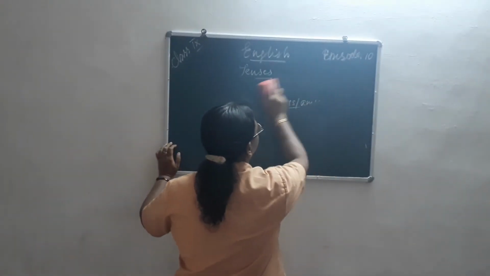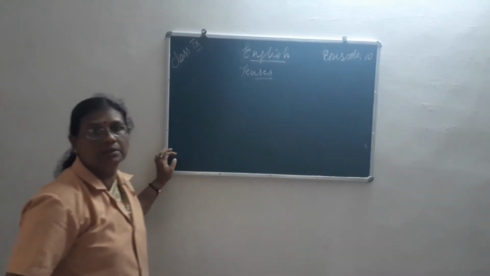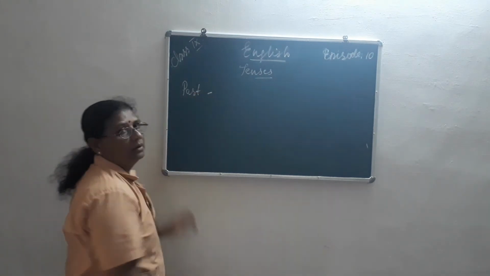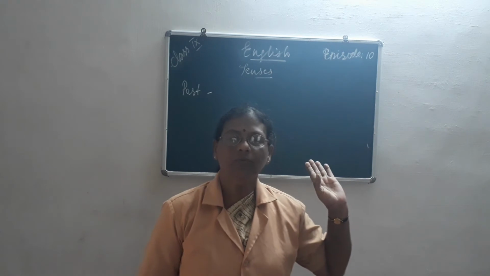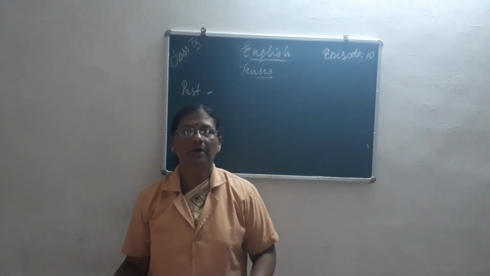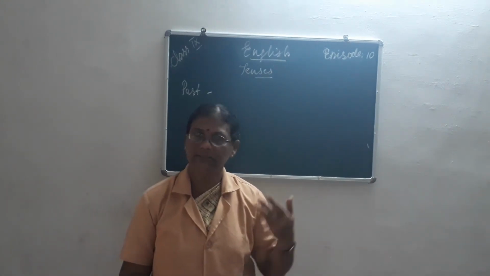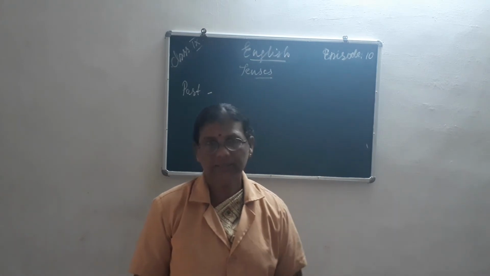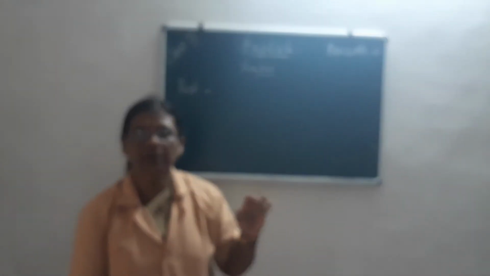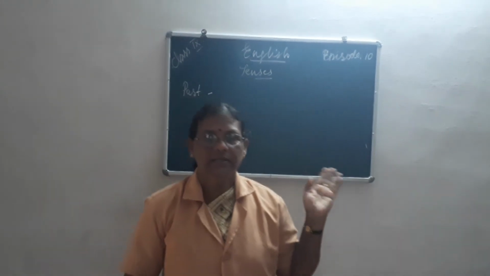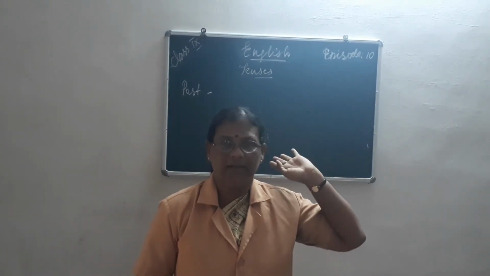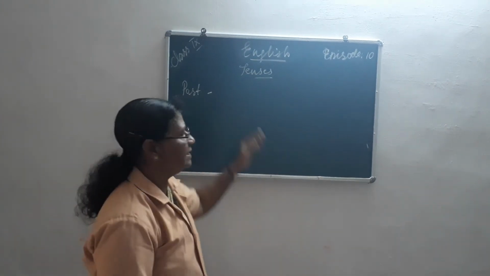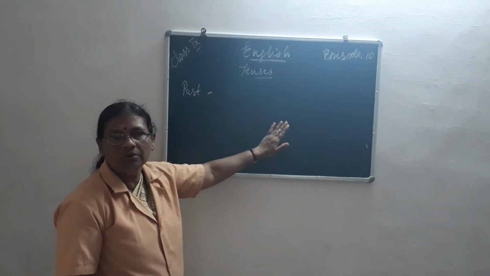Next is which one? After present, is past. That means what we had already done, already completed. Now we are not talking about that. That is called the past. Isn't it? As we used to say, history and all. They are all past history work, done more years back. Similarly, here also the changes will come for the four tenses.